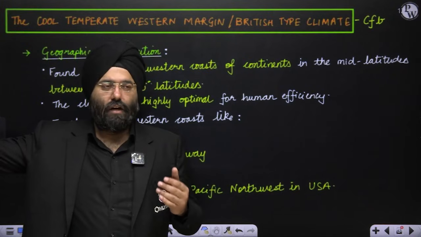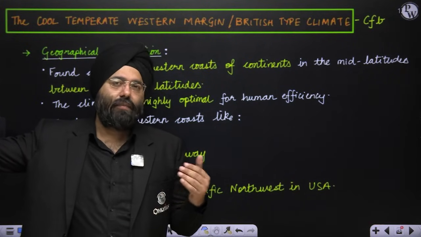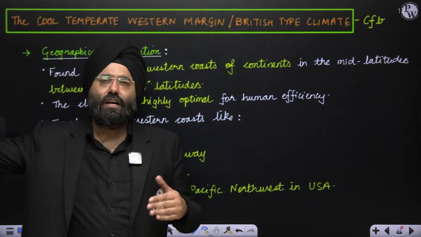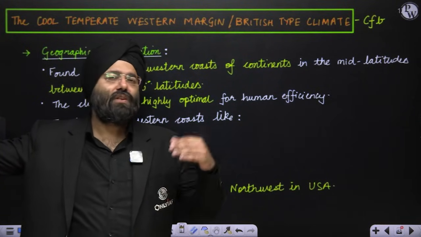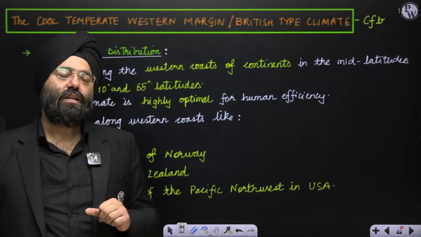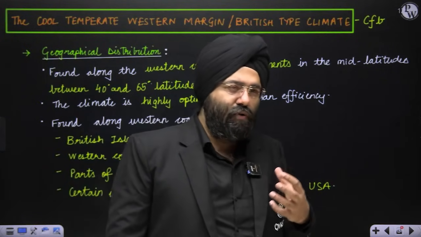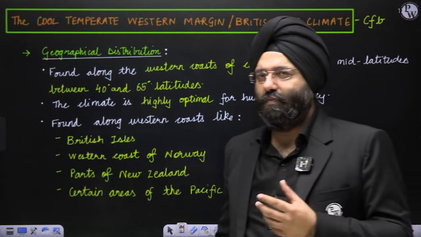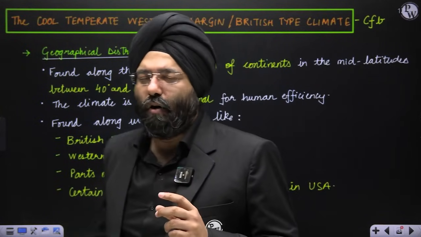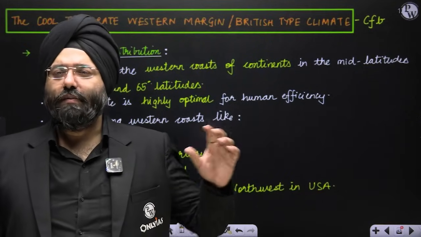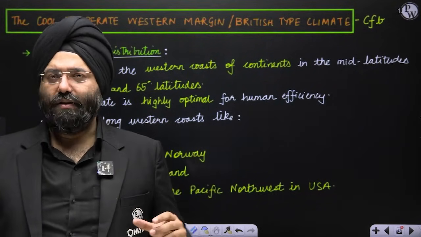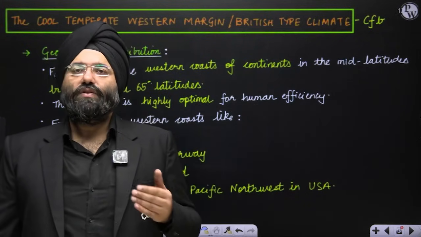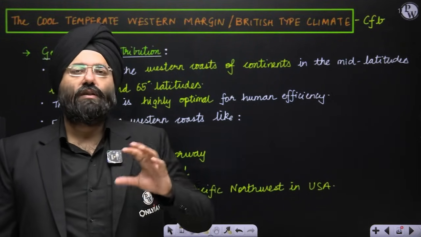Again, the climate present in this region is suitable throughout the year. That is why it is considered most optimum for human efficiency. Please understand why it is known as human efficiency. See, when there is an extreme of warmth, let us say a very high temperature, 40 degrees Celsius, you are unable to work properly. When it is extreme cold, you are still unable to work properly. Why? Because extremes are present. You experience this in India itself, in the northern part of India. That means there are going to be hindrances with respect to climate also.